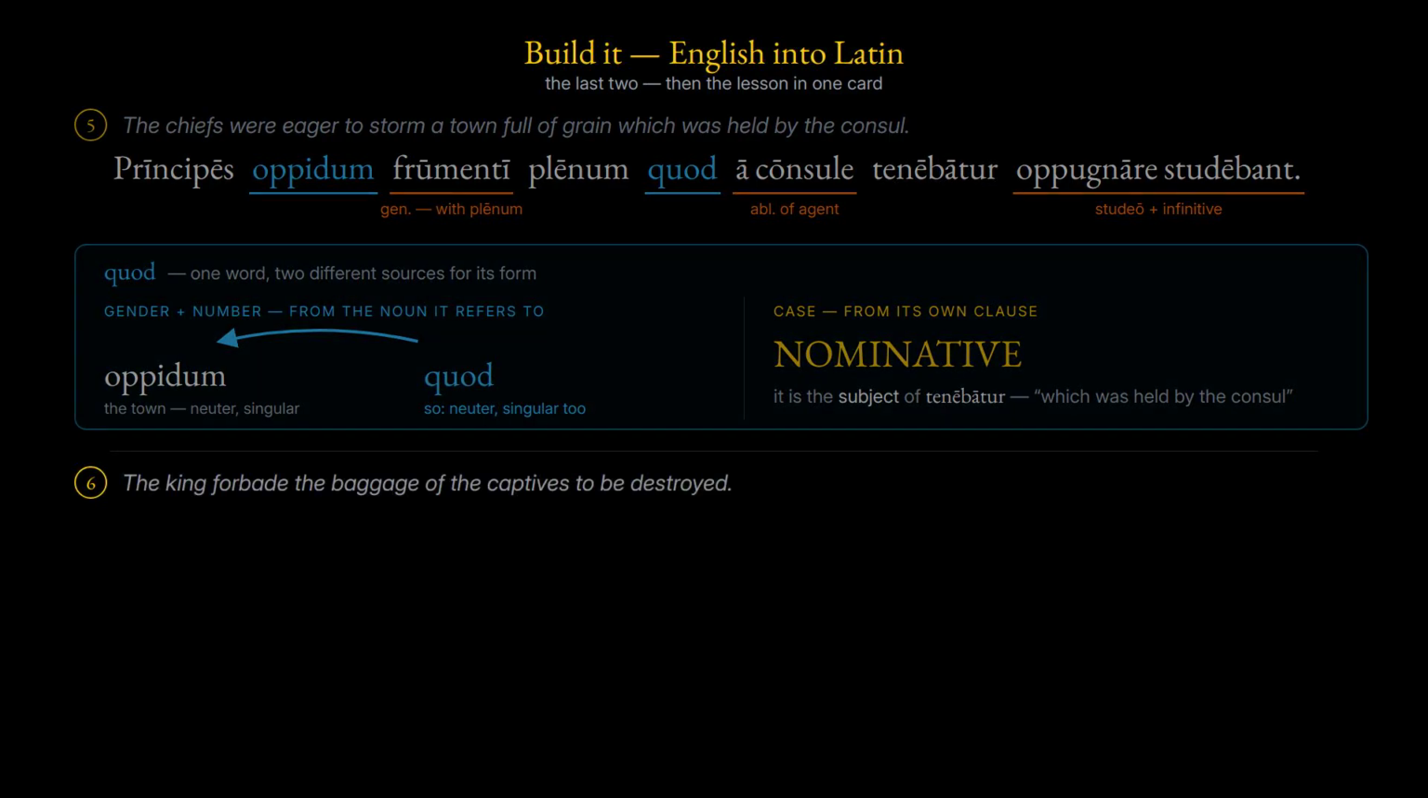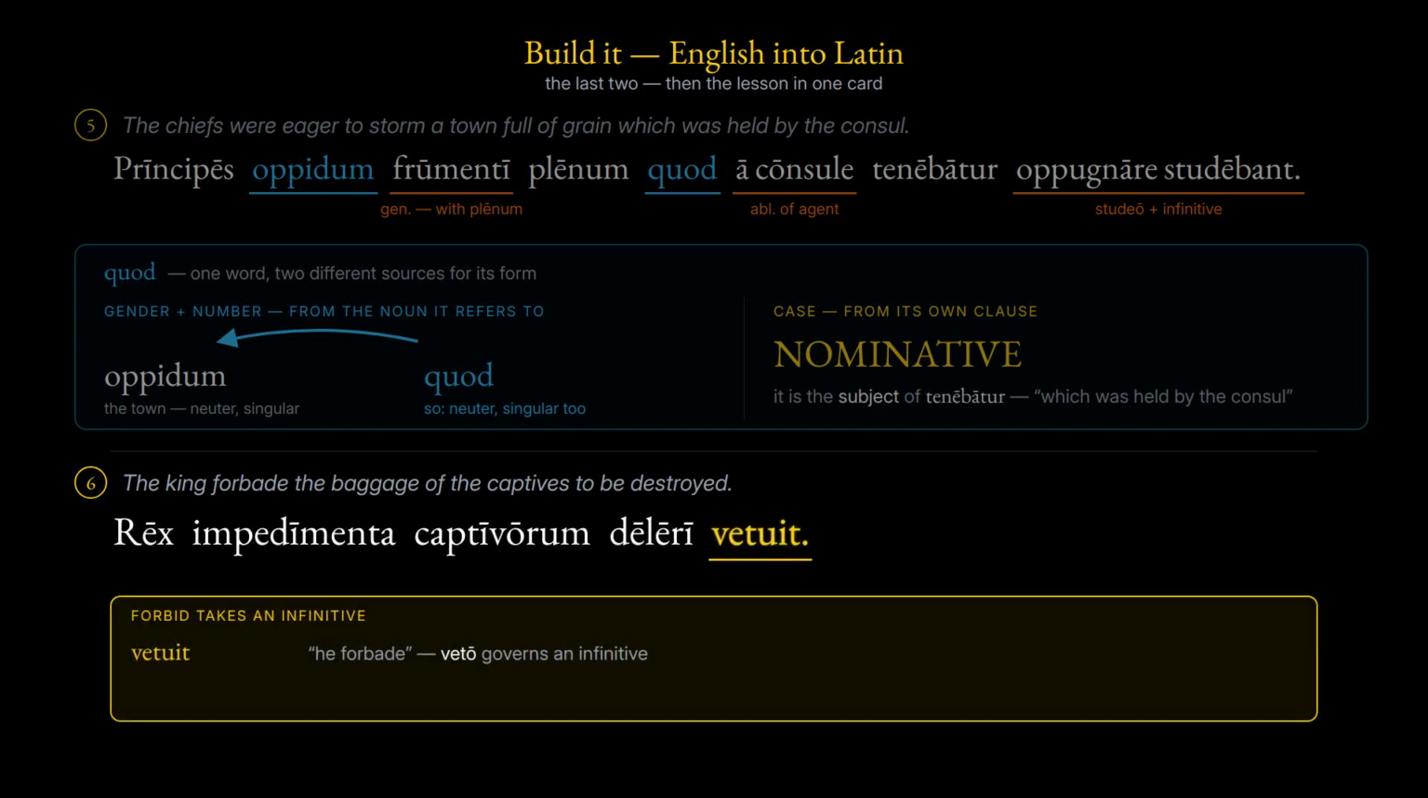Last one, the king forbade the baggage of the captives to be destroyed. Rex impedimenta captivorum deleri vetuit. The verb meaning forbid takes an infinitive, and the infinitive here is passive.